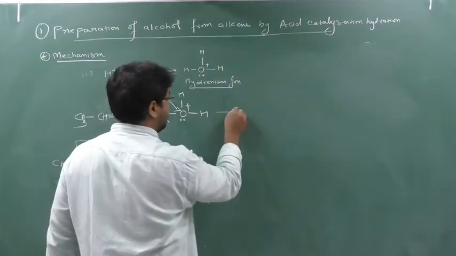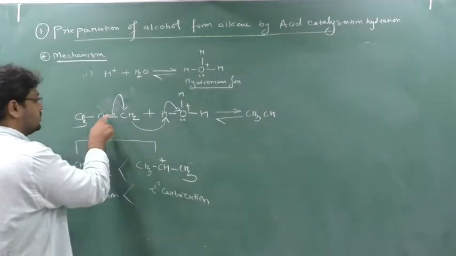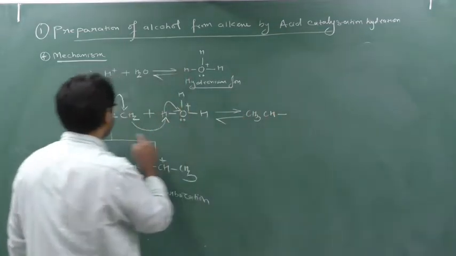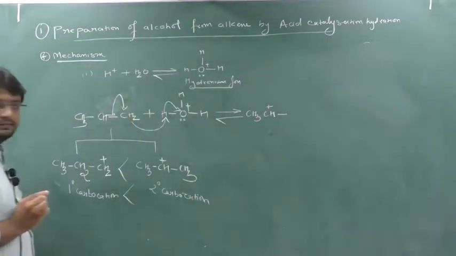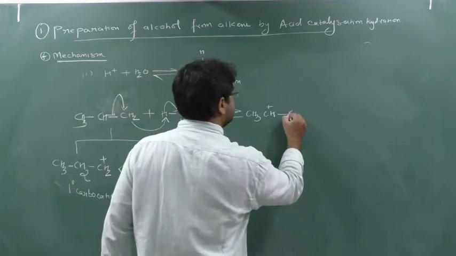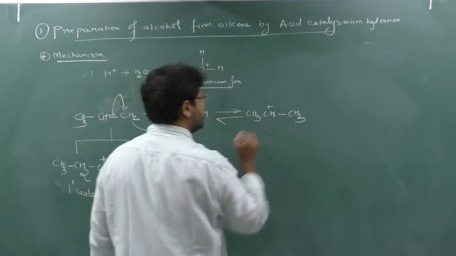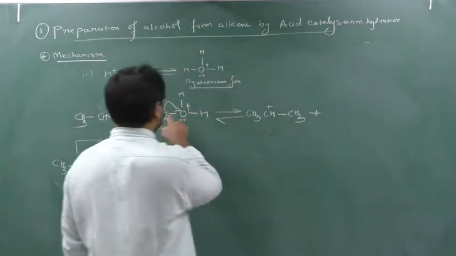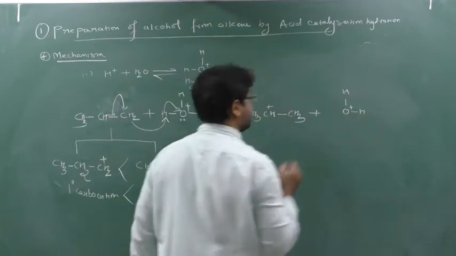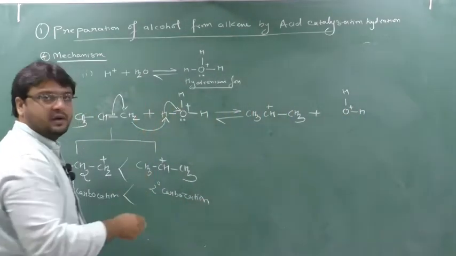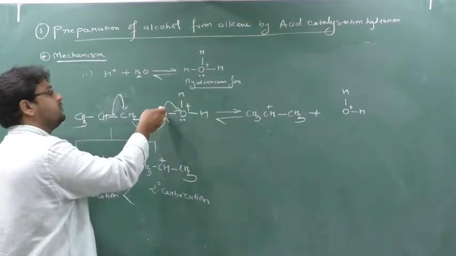So what will it create? It will create like this. It will form CH3CH. Now here the bond is broken, so this double bond is converted into a single bond. So he has taken the electron, means he has given the electron, so it will create a positive charge. Clear? The double bond is converted to a single bond. Now this CH2 will create a minus charge, yes or no? So this minus is satisfied by this H. So how much here? CH3, and plus will be what? Now this H plus will leave this place and create what? Oh, it was plus here, now see here. Okay, so this hydrogen will leave here. So this hydrogen will leave as plus, because H is removed as H plus.